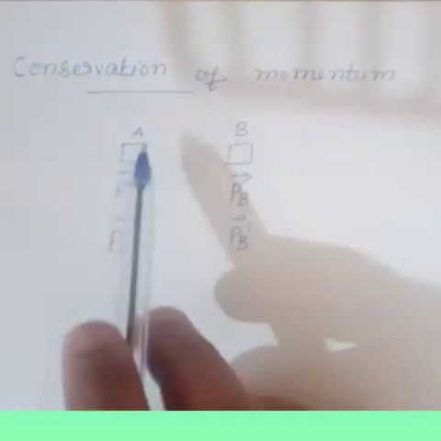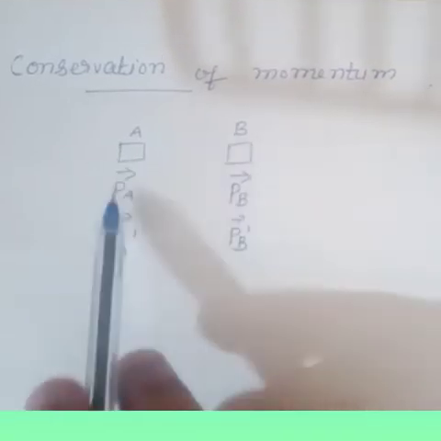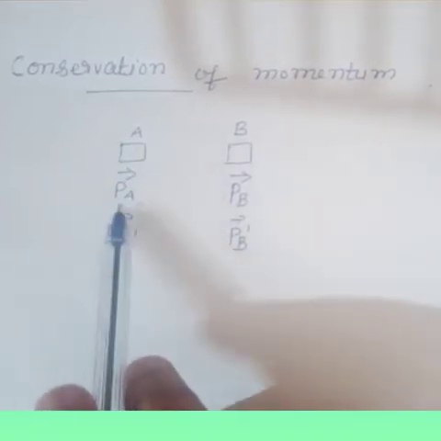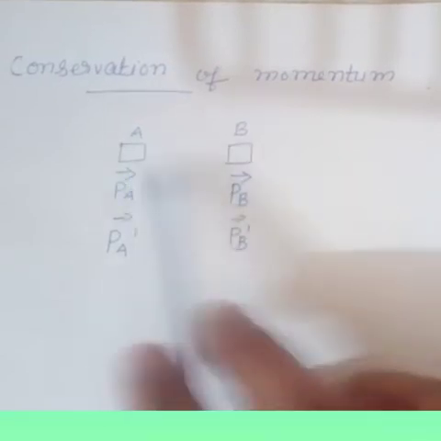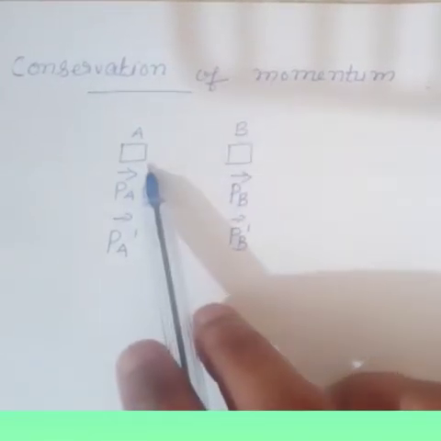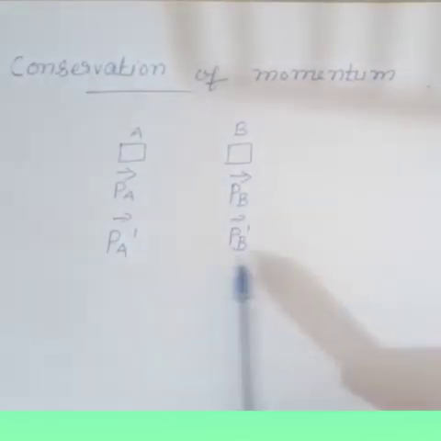So suppose we consider two bodies A and B. The initial momentum of body A is PA, the initial momentum of body B is PB. Then these two bodies collide. After that, their momenta change: body A has PA dash and B has PB dash.